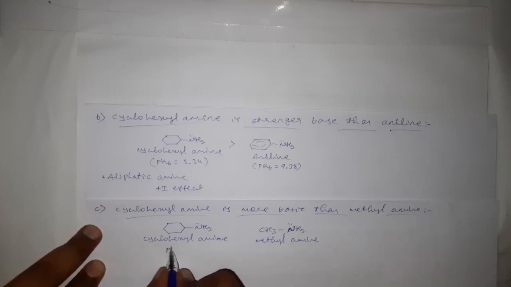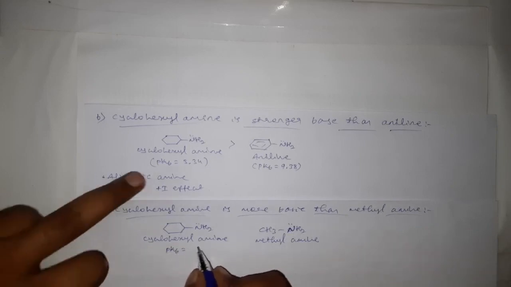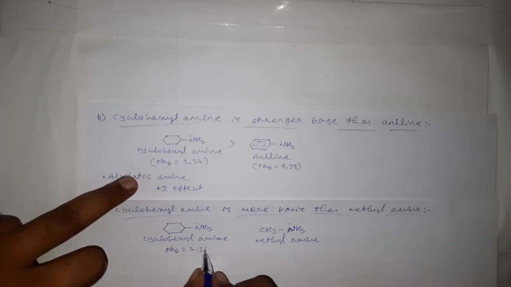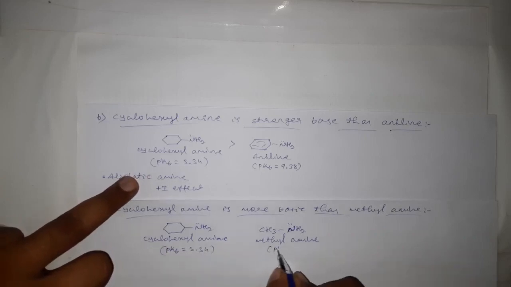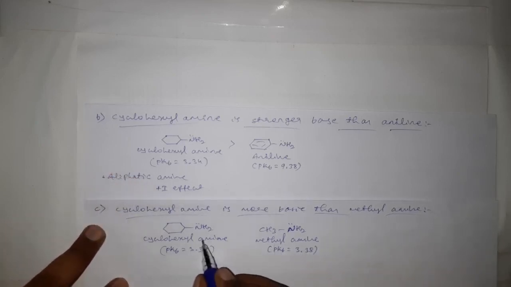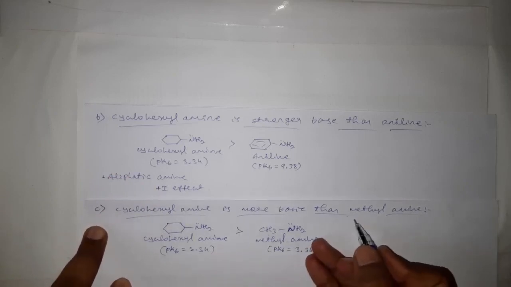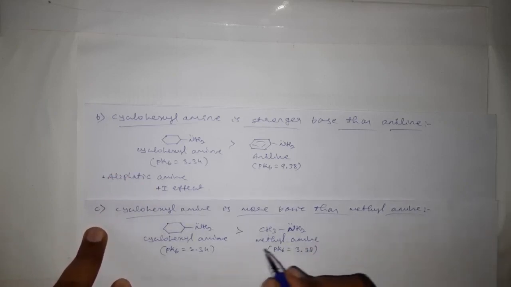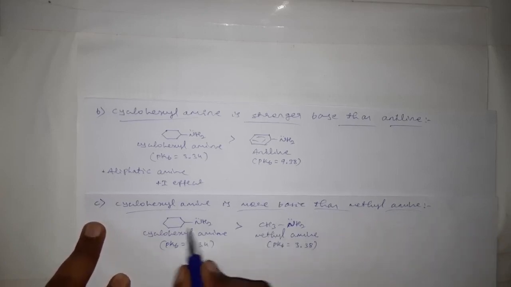The pKb value for cyclohexylamine is 3.34, and for methylamine it is 3.38, and by this we can say cyclohexylamine is more basic than methylamine. And the reason for this is, in cyclohexylamine the NH2 group is attached to a 2-degree carbon, that is a secondary carbon.